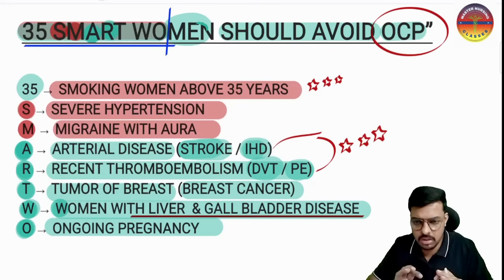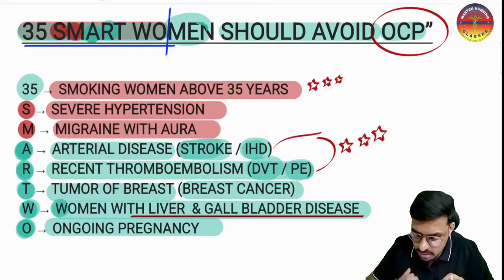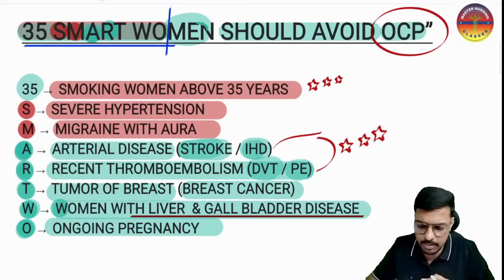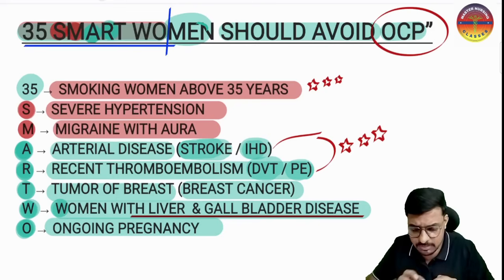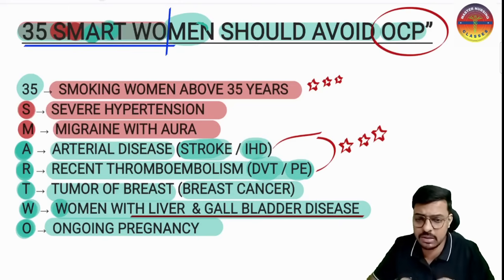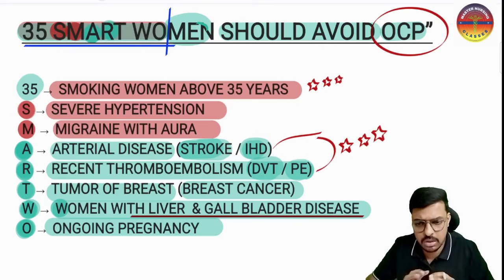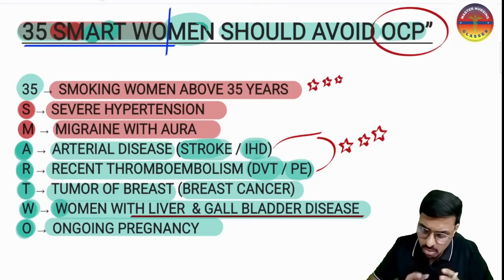Here, the smoking woman above 35 years is a contraindication of the OCP. Severe hypertension and migraine with aura, arterial disease like stroke and ischemic heart disease, and recent thromboembolism history, where the clotting risk is more, we have to avoid the OCPs. Tumor of the breast, avoid OCP. Woman with liver and gallbladder disease, avoid the OCPs. And ongoing pregnancy, avoid the oral combined pills.